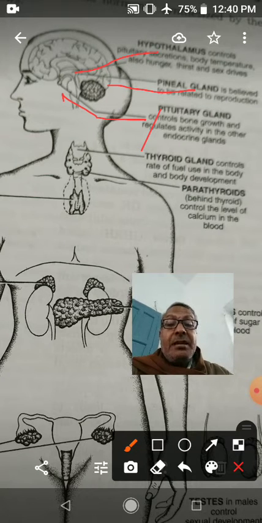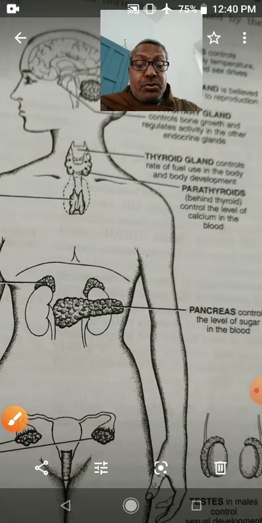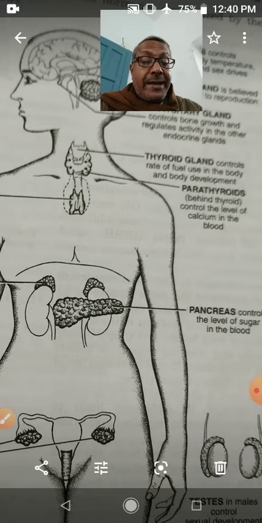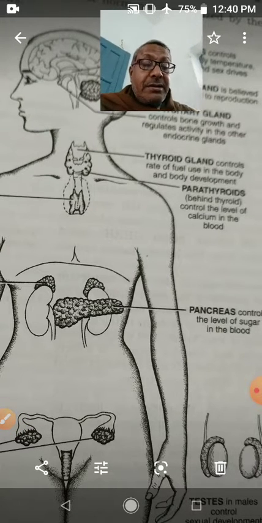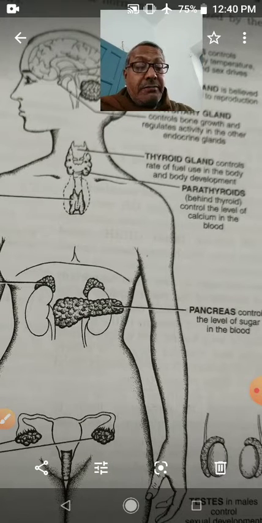Second are the glands which are associated with the pharynx and branchial pouches. There are three glands associated with the pharynx and branchial pouches.